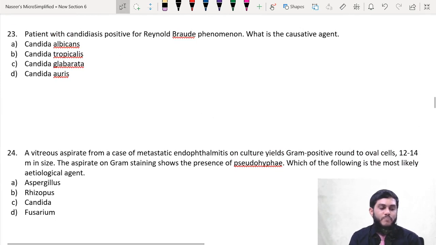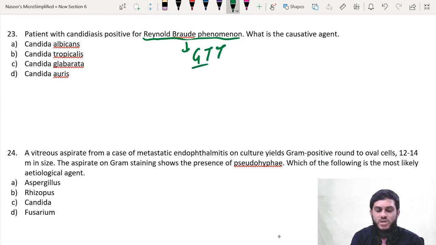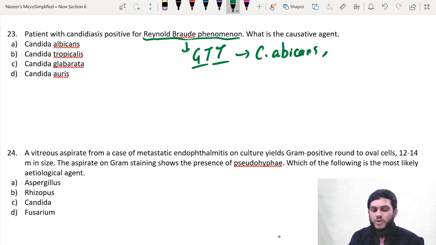So question 23: a patient presents with candidiasis positive for Reynolds-Braude phenomenon. Very important. Reynolds-Braude phenomenon is nothing but the GTT test, the germ tube test. Germ tube test is positive in only 2 Candida species, Candida albicans and Candida dubliniensis. Candida albicans and Candida dubliniensis. How to differentiate these two?